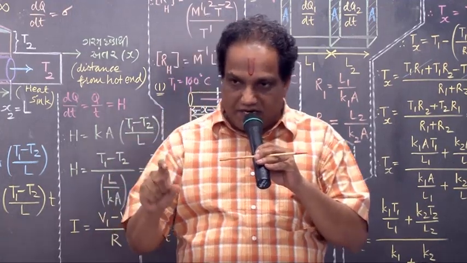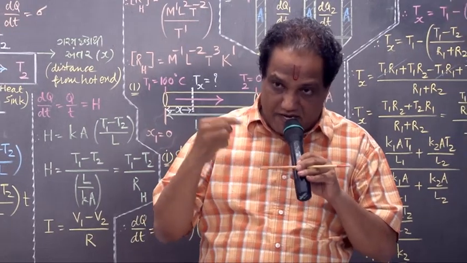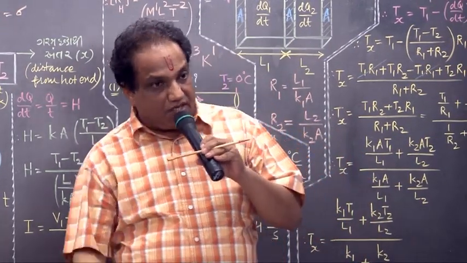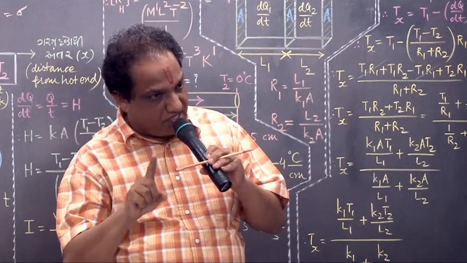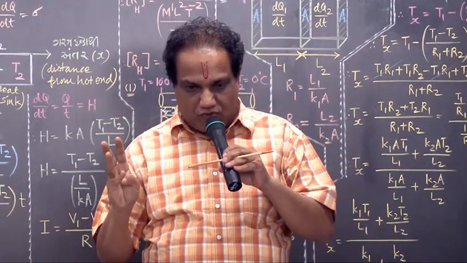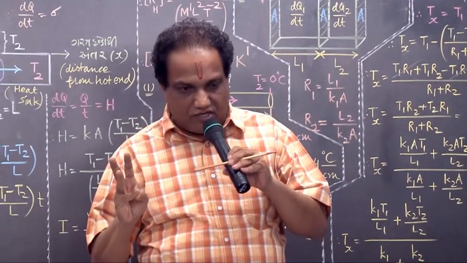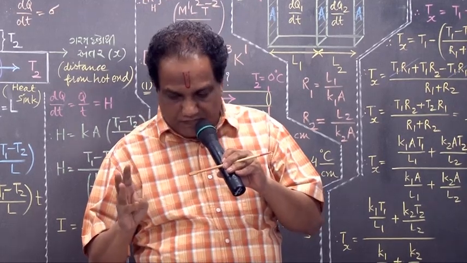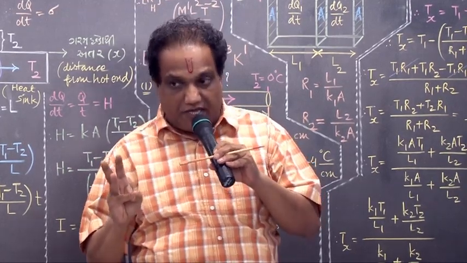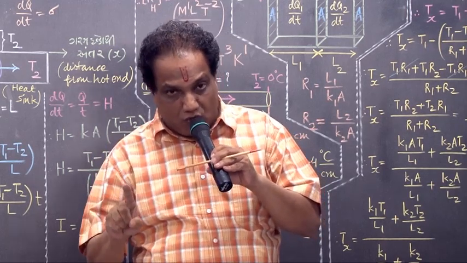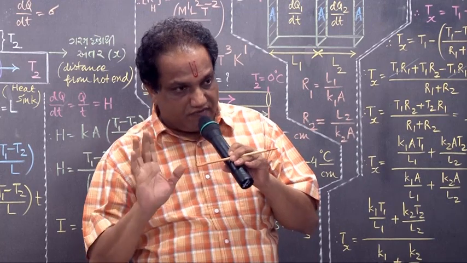Heat is conducted in different media and in vacuum by three different modes. One is known as conduction, one is known as convection, and the third one is known as radiation. Heat conduction, heat convection, and heat radiation. They are the three different modes of heat transfer. Okay?